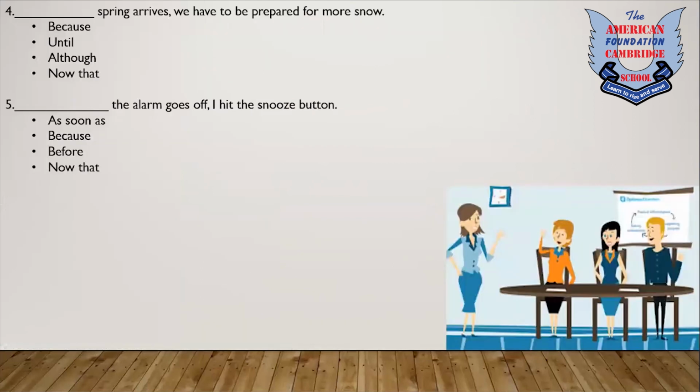Okay, the fourth one, dash spring arrives, we have to be prepared for the show. Okay, so because, until, although, now that. Since we're describing a condition, we'll eliminate the other two and are only left with until and now that. So now that basically tells you when something has a condition and the condition has already happened, but until tells you that if this condition happens. Since spring has not arrived yet, it's talking in a future sort of way, so we'll use until.